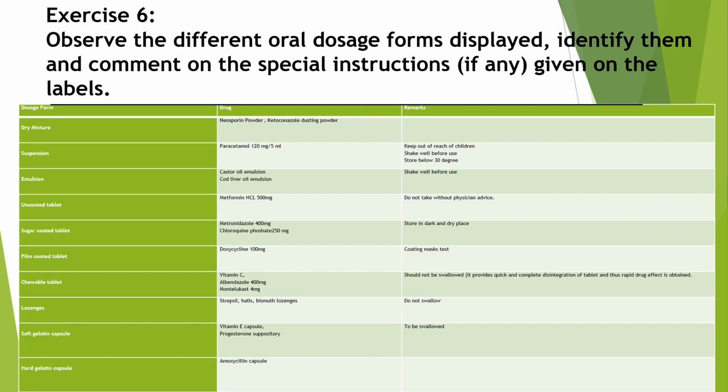Then exercise number 6: observe the different oral dosage forms displayed, identify them and comment on the special instructions, if any, given on the label. For this exercise, I will show you some pictures of solid oral dosage forms and liquid oral dosage forms. You have to identify them, then write the name of the drug and the instructions. Whatever instructions are given on the label, you just write down in your remark. Now I will show you some pictures.